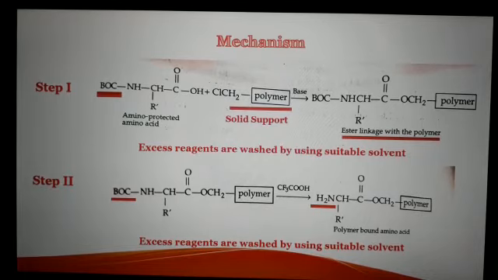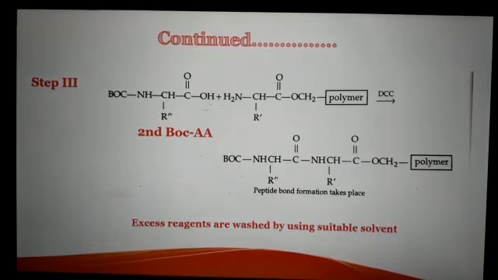Second step involves this Boc protected polymer supported amino acid reacted with trifluoroacetic acid for elimination of this protecting group. Then in third step, this amino acid is further reacted with the second Boc protected amino acid and formation of peptide bond.